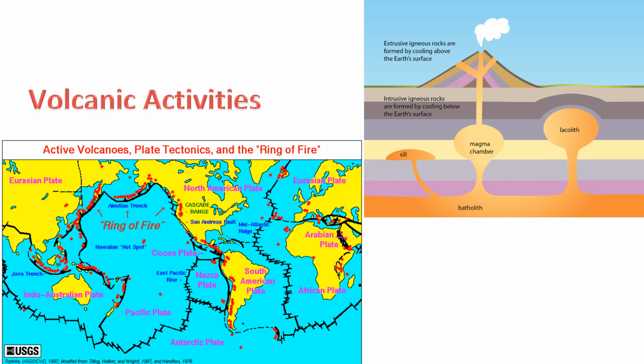7. Volcanic gases. Volcanoes emit gases such as water vapor, carbon dioxide, sulfur dioxide, and others. These gases can contribute to atmospheric changes and, in some cases, pose hazards to human health.